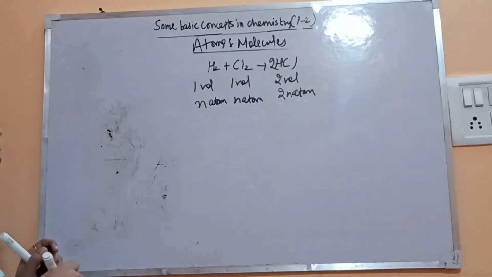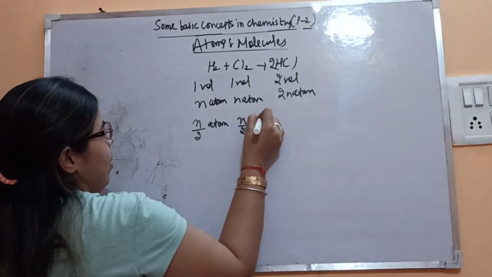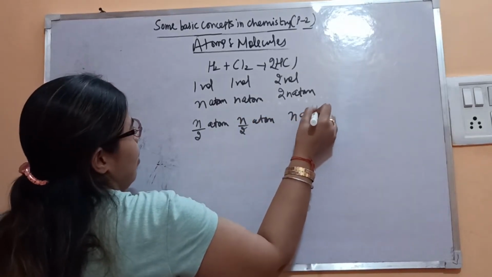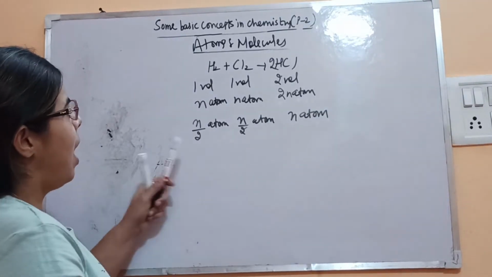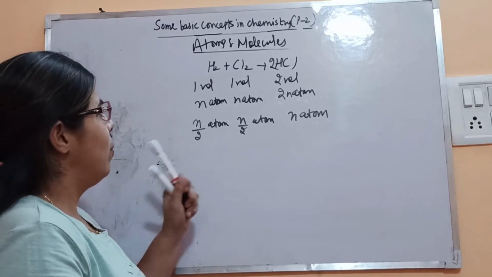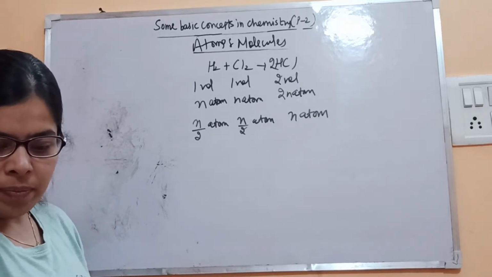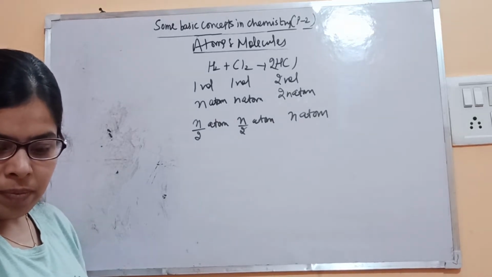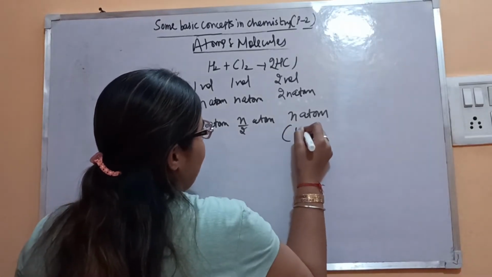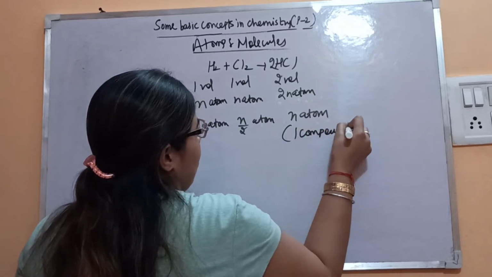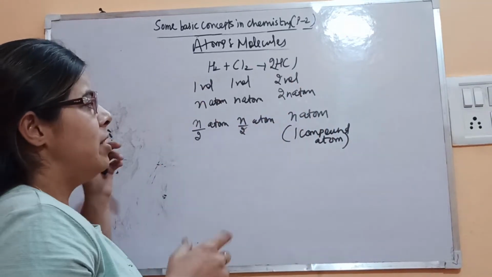If we divide by 2, then it will come n by 2 atoms, n by 2 atoms, then n atoms. n by 2 means half atom of chlorine, half atom of hydrogen, and then n atoms of HCl, which means one compound atom. So if one HCl is there, it means one compound atom is there.